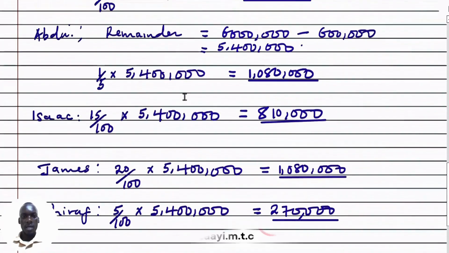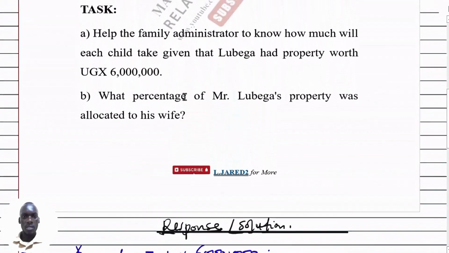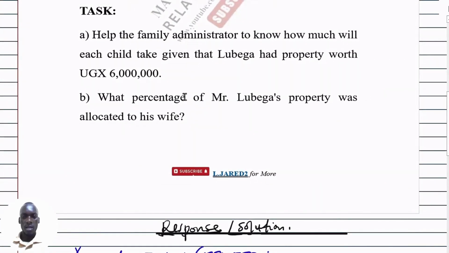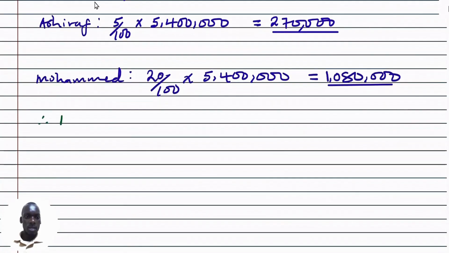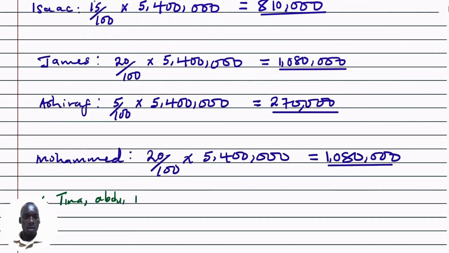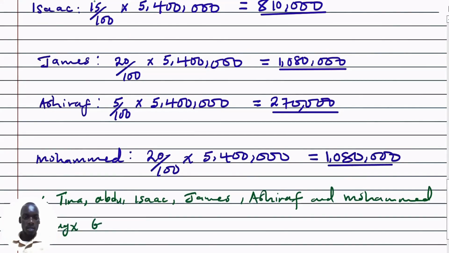Since part A is asking how much each child got, we can conclude, according to our calculations, that Tina got UGX 600,000.